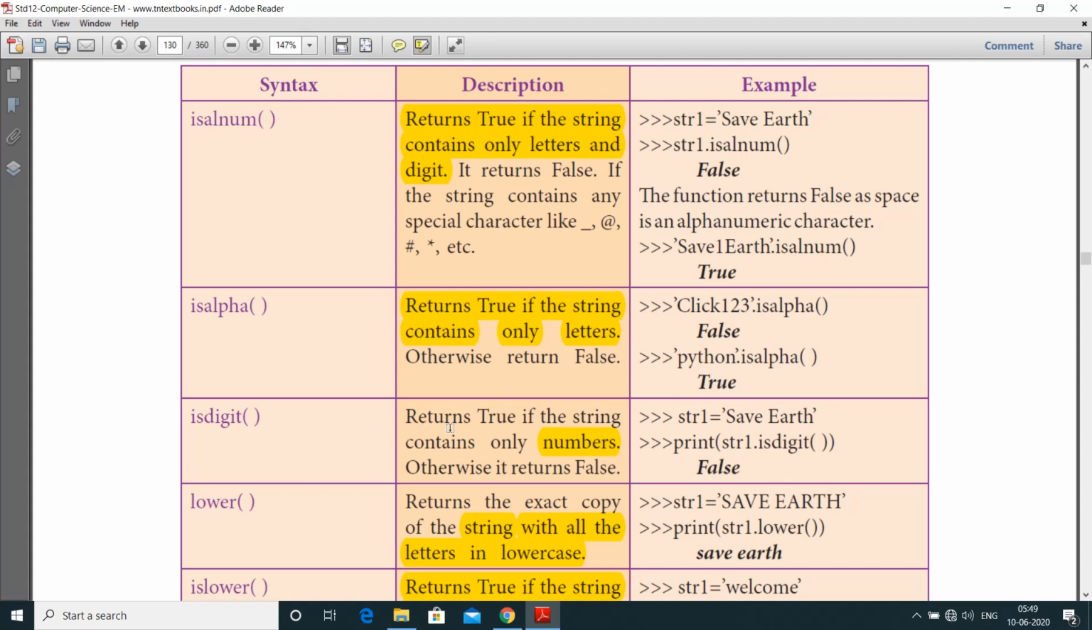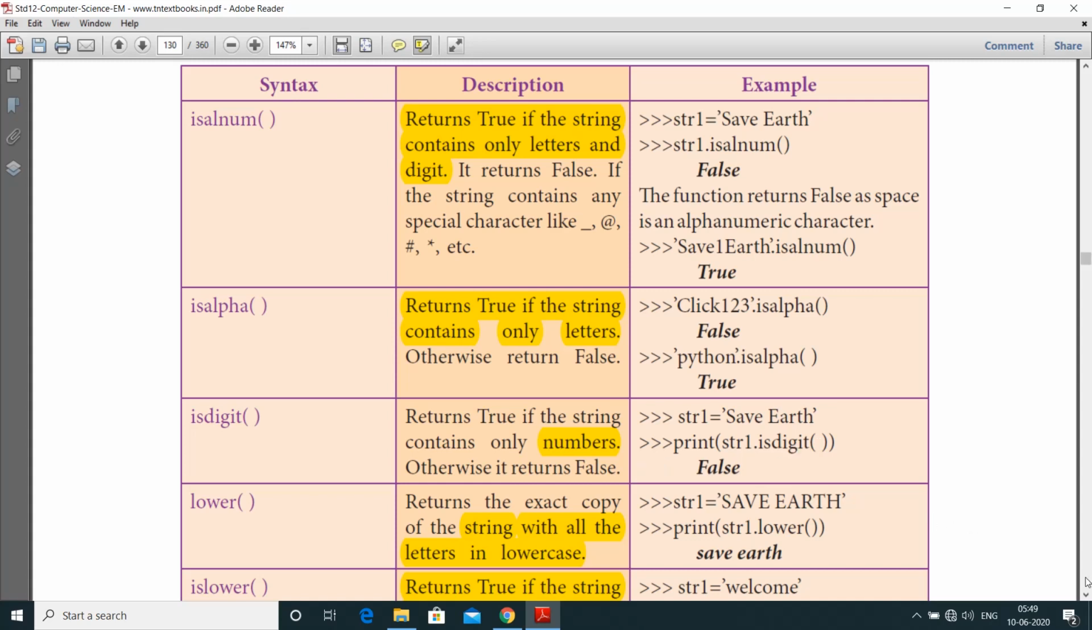isdigit returns true if the string contains only numbers. So isdigit means it contains only numbers. Here str1 is save, so it returns false after applying the isdigit function. Suppose it is given 1 2 3, it returns true.